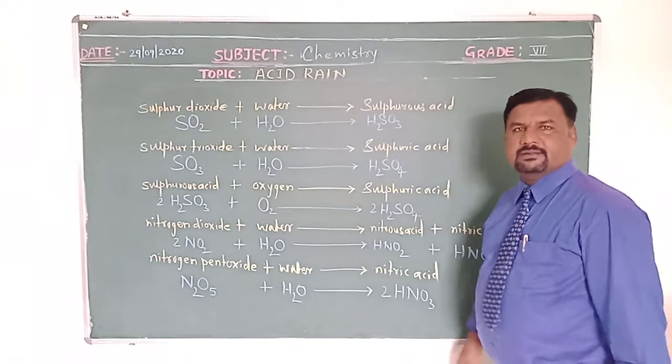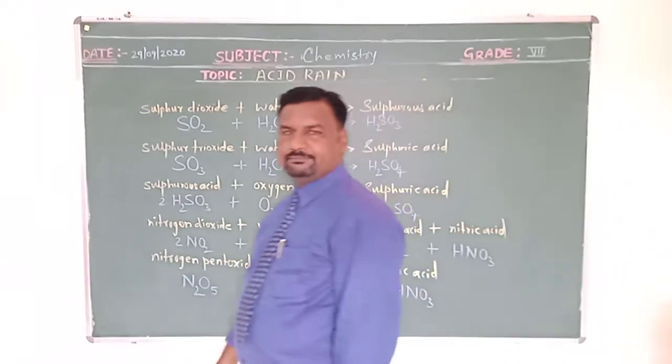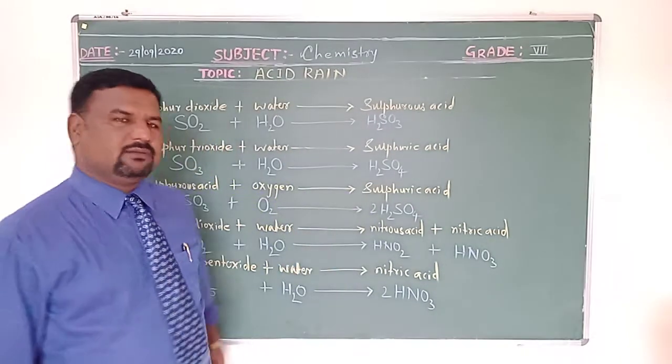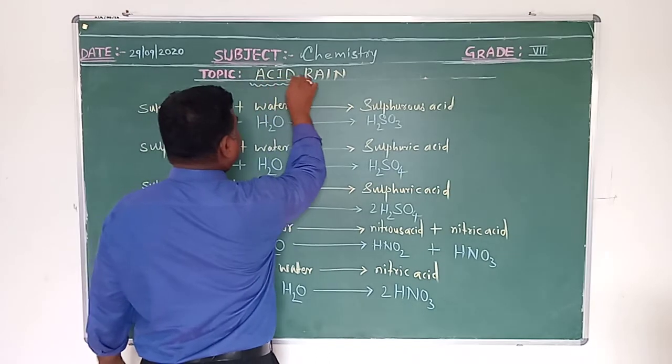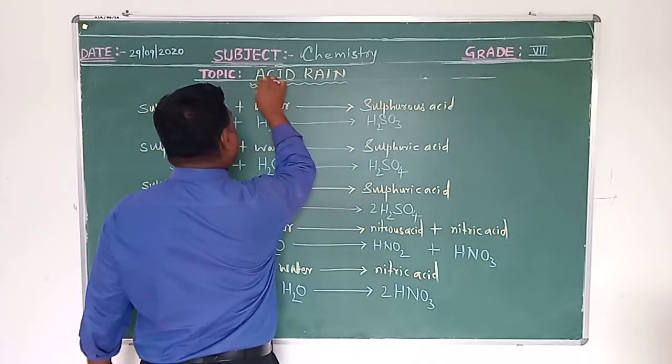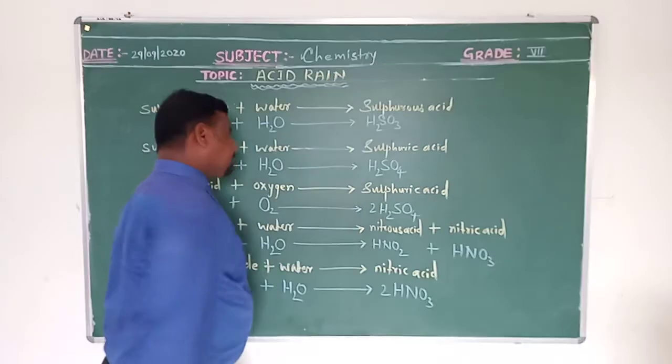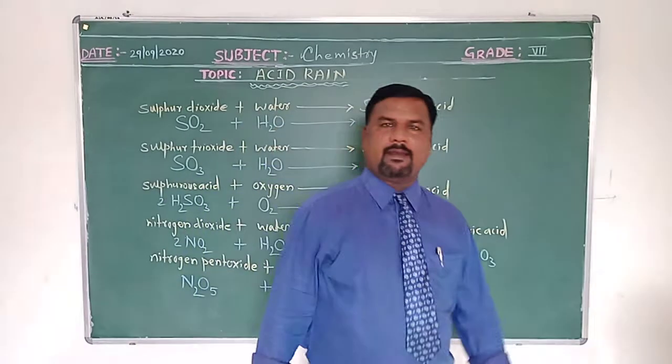Today we are here to discuss a natural disaster, we can call it, and a most common one nowadays, that is acid rain.